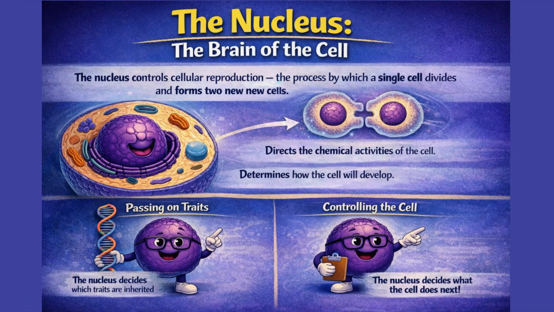The nucleus plays a central role in cellular reproduction, the process by which a single cell divides and forms two new cells. By directing the chemical activities of the cell, the nucleus determines how the cell will develop and what form it will take when it matures. Whether it's passing on traits or deciding what the cell does next, the nucleus is the brain behind it all.